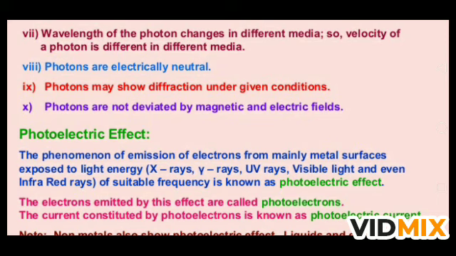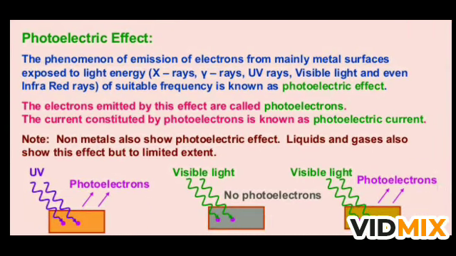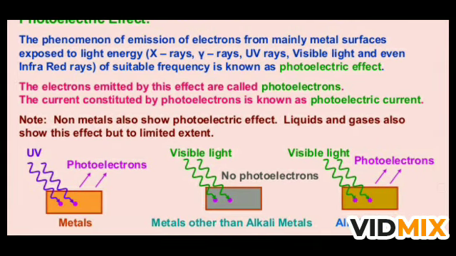So these are the properties of a photon, and we have discussed the photoelectric effect. Again, we are going to revise: the phenomenon of emission of electrons from a metal surface exposed to light energy, like X-rays, gamma rays, ultraviolet rays, visible light, and even infrared rays of suitable frequency, is known as the photoelectric effect. The electrons emitted by this effect are called photoelectrons, and the current constituted by photoelectrons is known as photoelectric current. And this is the diagram which shows how the photoelectron is emitted from the surface.